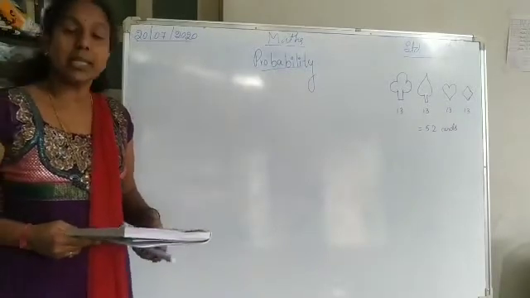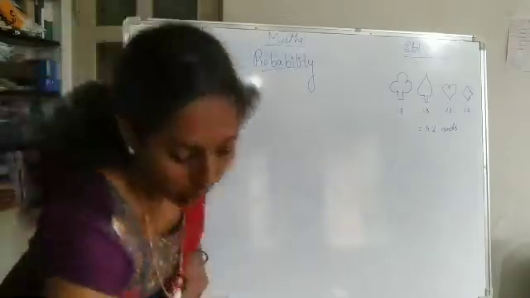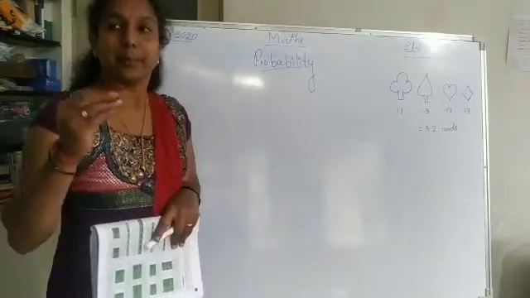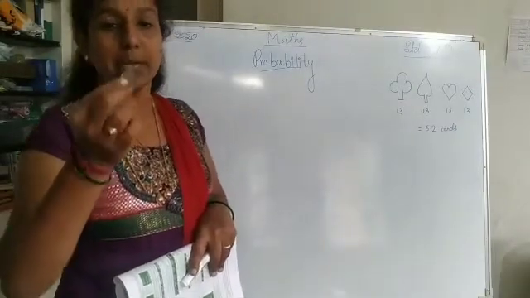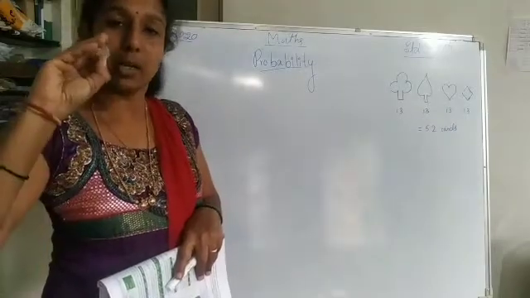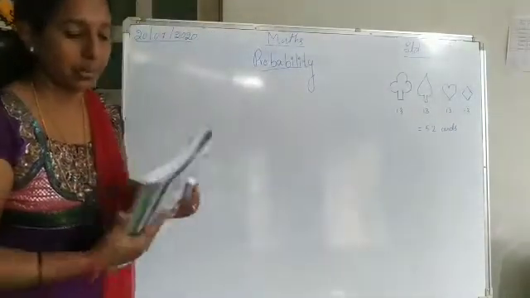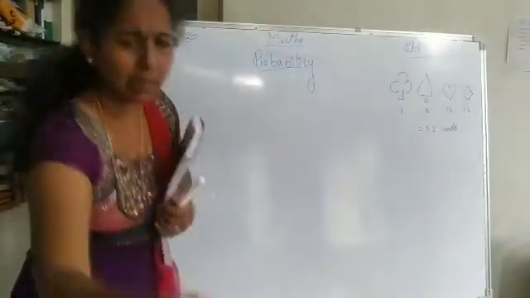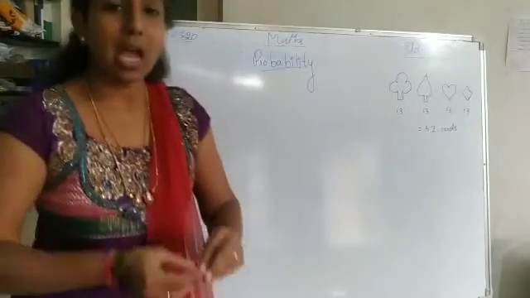So that is the first one. First I will take tossing a coin. I will take the coin here. If you see this coin, you will get one side which is the head and the other one is the tail. So how many faces are there? There are two faces. If I take this coin and then I will toss it.